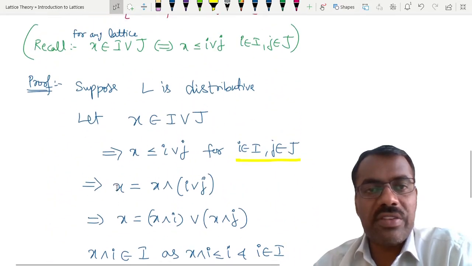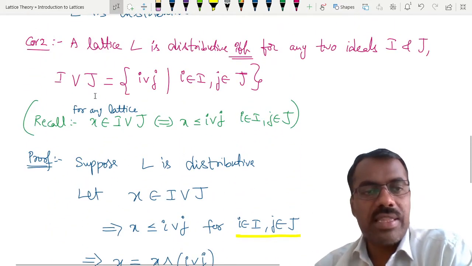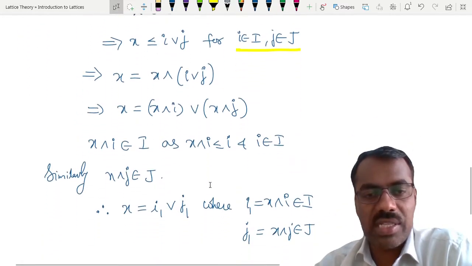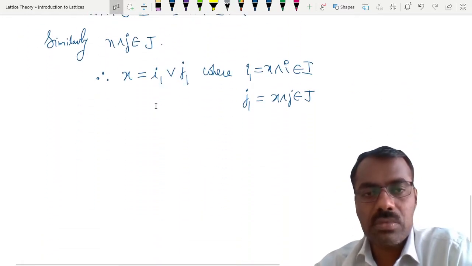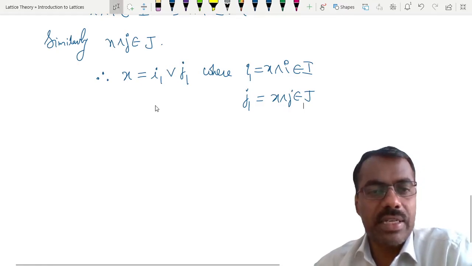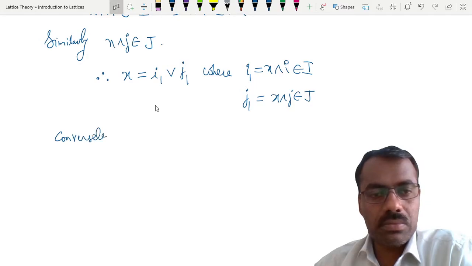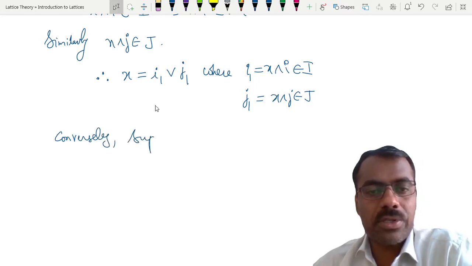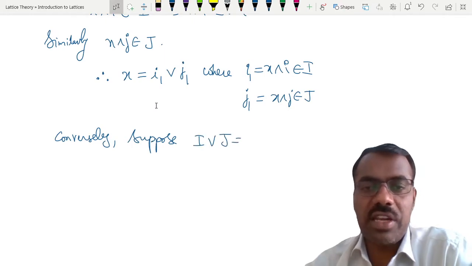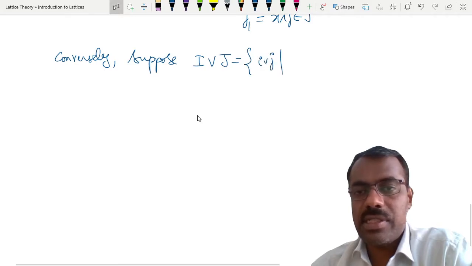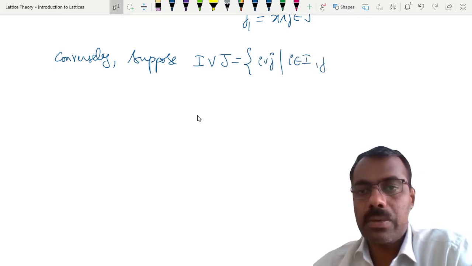So we proved that if L is distributive, then any element x taken from I join j, we are able to write as some I1 join j1, right? Conversely, suppose I join j is of that form, that means it is join of such elements.